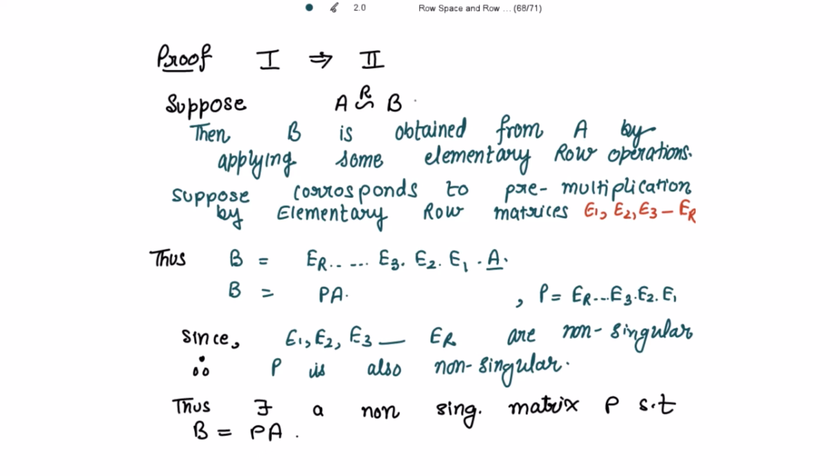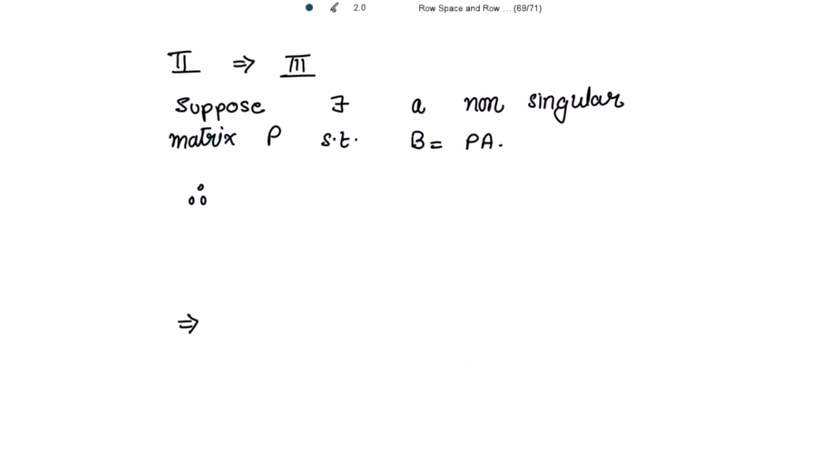From the second statement, it is given to us that there exists a non-singular matrix P such that B is equal to PA. Then we have to prove that row space of A is equal to row space of B. Now, because there exists a non-singular matrix P such that B is equal to PA, therefore row space of B is equal to row space of PA.